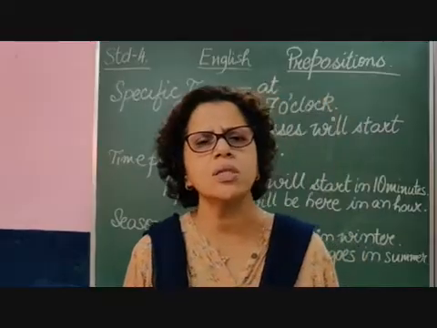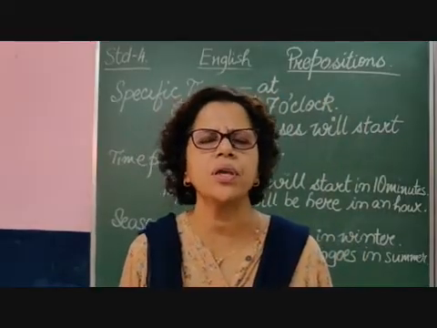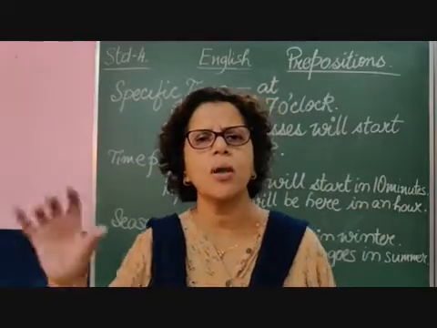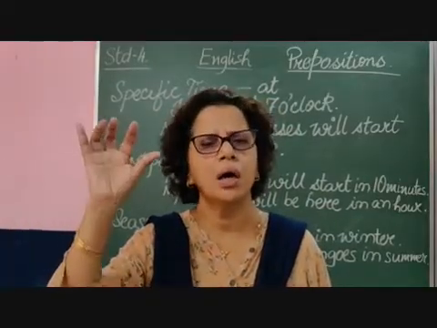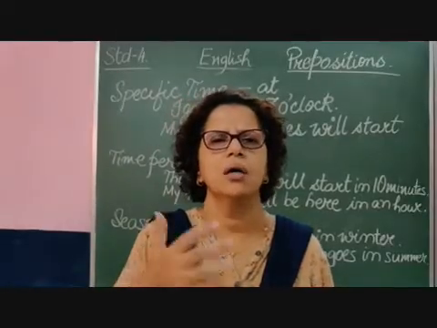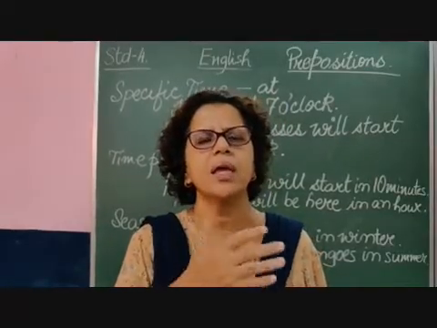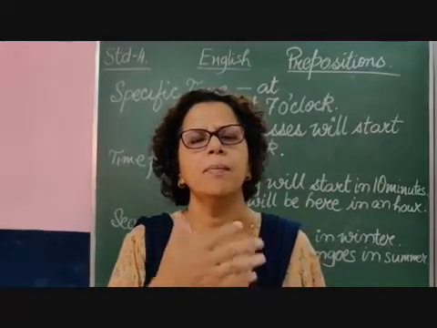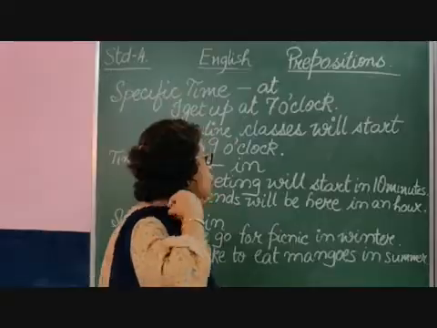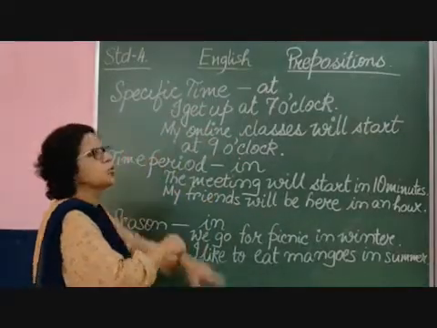So you have to understand when it is denoting the time, or talking about the specific time or time period, then it is preposition of time. When it is showing where the thing or the people are located, then it is preposition of place.